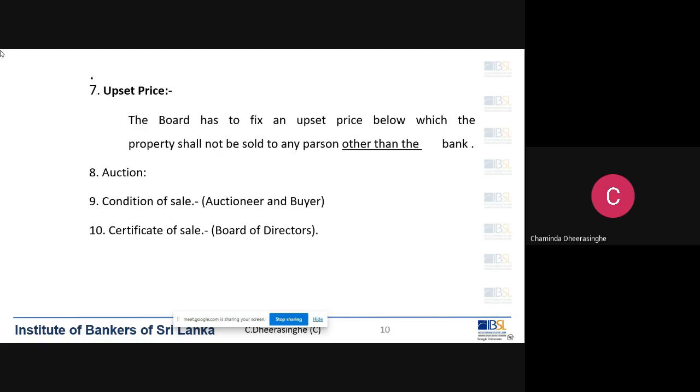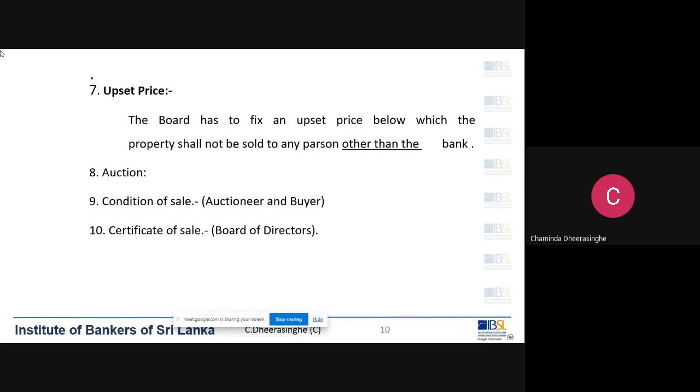Forget about the auction. You want to purchase a land. You go and see the property and you pay an advance to the owner, and at that time you have to sign an agreement to sell. That is a must when you are purchasing a land. That agreement to sell has to be executed by a notary or lawyer, and it has to be registered in the land registry also.